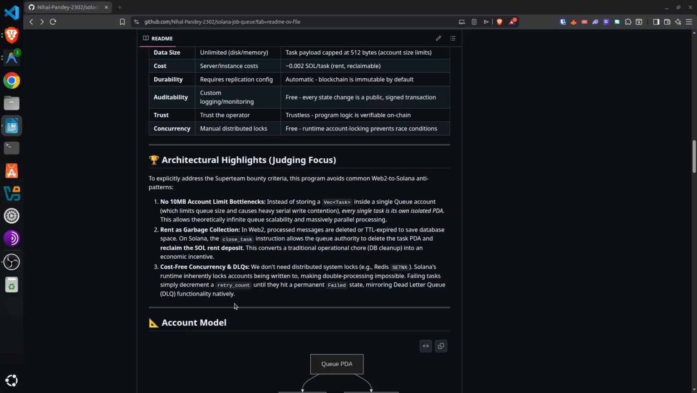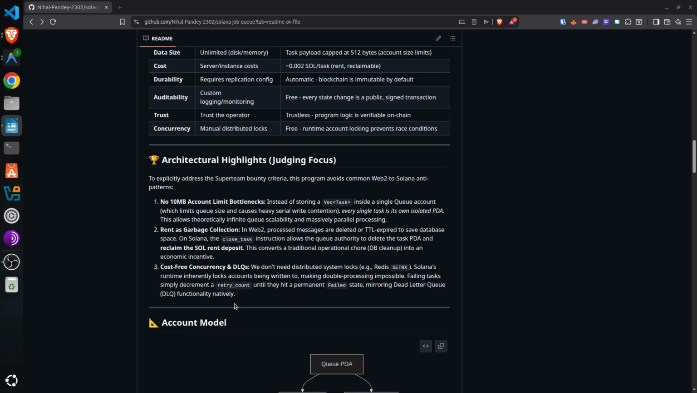Second, let's talk about concurrency. In Web2, if two workers grab the same task, you have a race condition, unless you use an external system like Redis. On Solana, the runtime handles this for free, because workers must explicitly pass the task PDA to prove it, and the runtime natively locks the account, making double processing impossible.